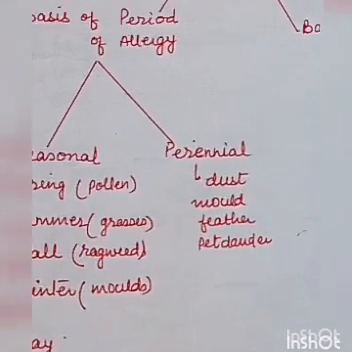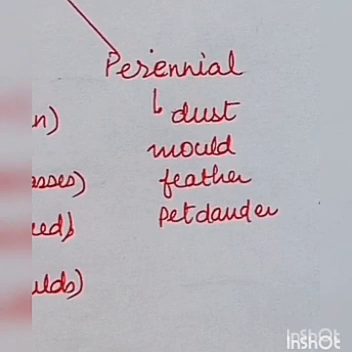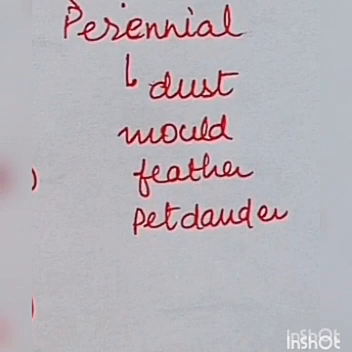The second type of period allergy is the perennial allergy. Perennial allergy can occur during the whole year. There is no particular season. Like dust allergy, you can be allergic to dust in any season. Mold, feather, pet danders. So these are the allergies that can be caused at any time in the year.